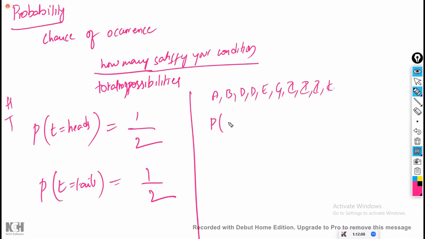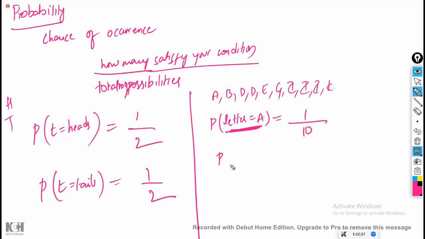If I select a letter, I'm selecting one letter, the letter is equal to A. What is the probability? Total possibilities are 10, out of which, how many satisfy my condition? This is my condition. Only 1. So 1 by 10 is the probability.